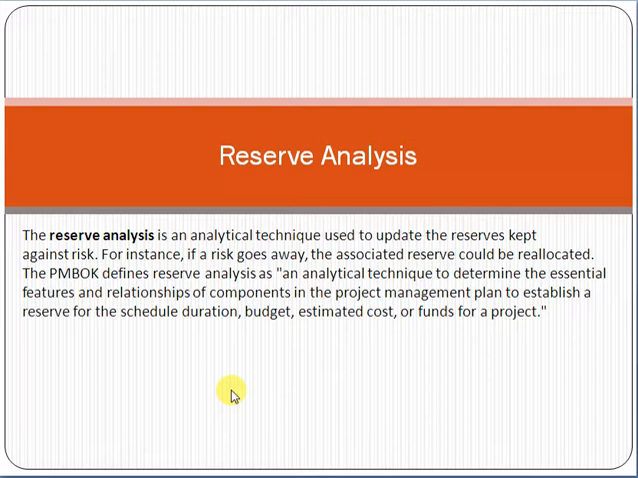So let's start. Reserve analysis. Friend, first of all, this is a topic related to project management. Whenever we are managing projects, we must know about reserve analysis. First of all, we have to understand what a project is. Friend, a project is a temporary activity which has a beginning and an ending point, and it gives you a unique output or product. That is called a project.